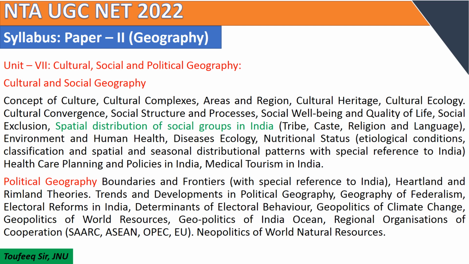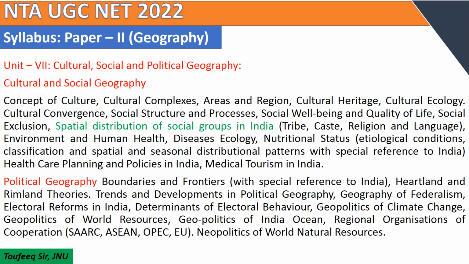And the important one is spatial distribution of social groups in India. So you have to focus on this portion. You have to study tribes, caste, religion, and also language.